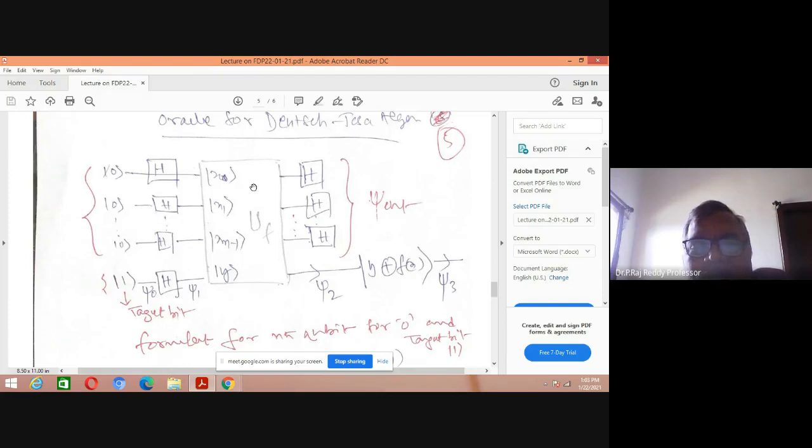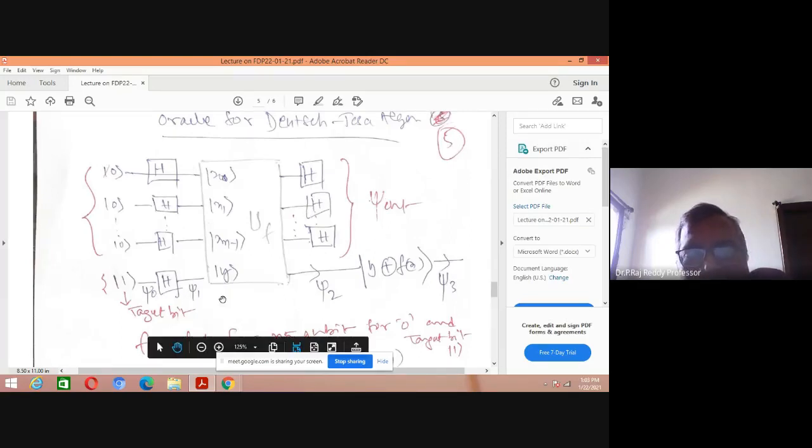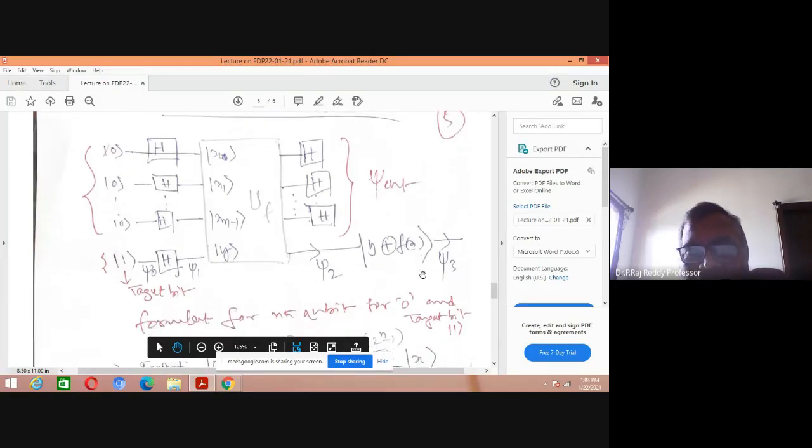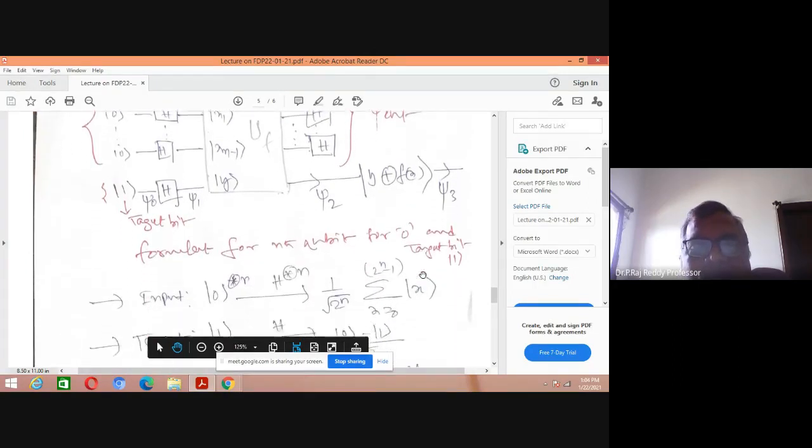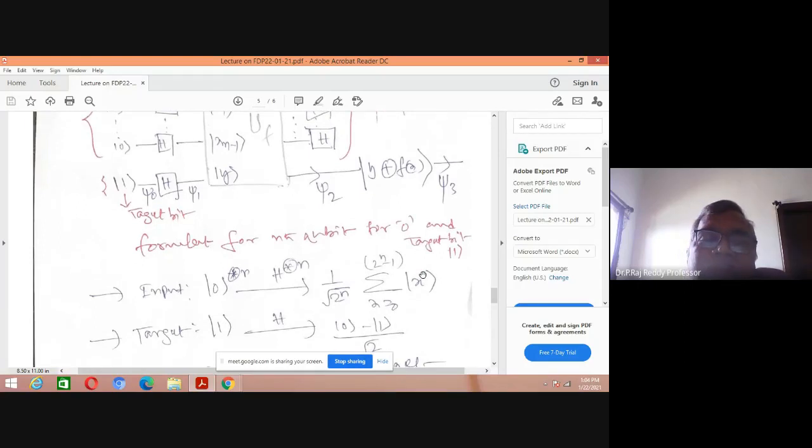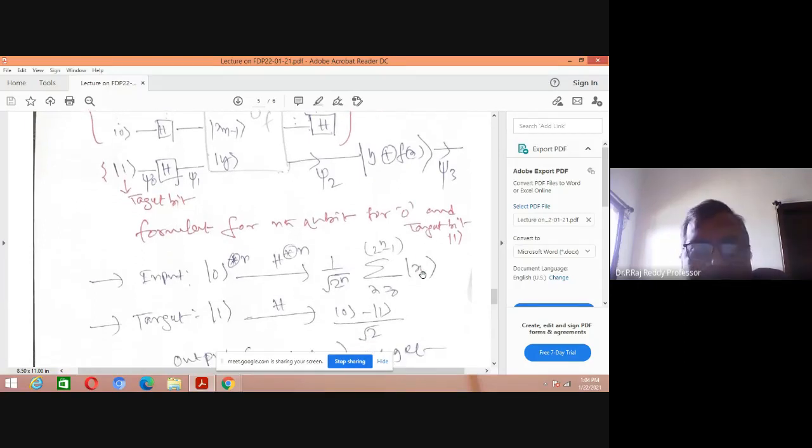Here this total operation is nothing but UF. Again apply that UF. The output is the same here, but with the help of the target, the C0, CC0 circuits are applied here. Here the output will come out. What is that? Y plus f of x. Y plus f of x. How can we compute that with n minus 1 of 0 bits and 1? That is the important stage here.